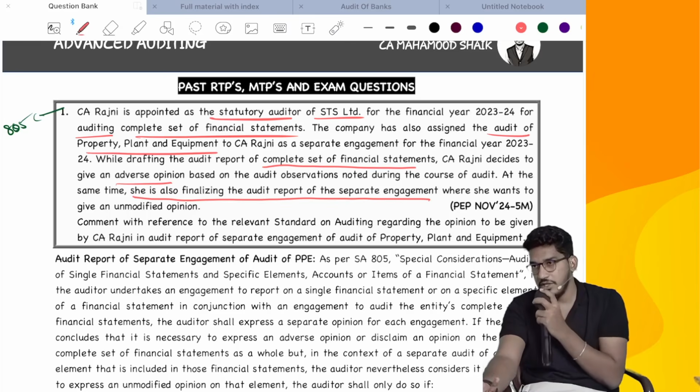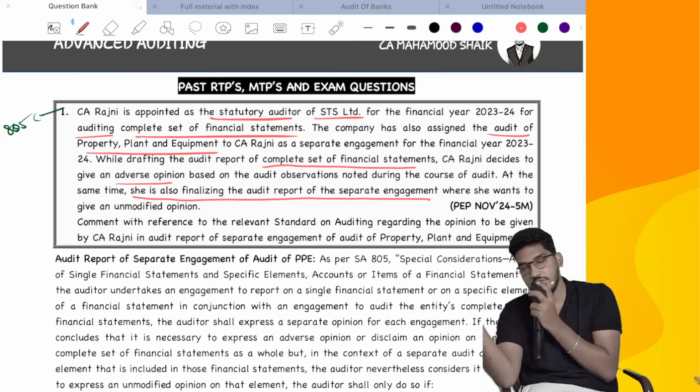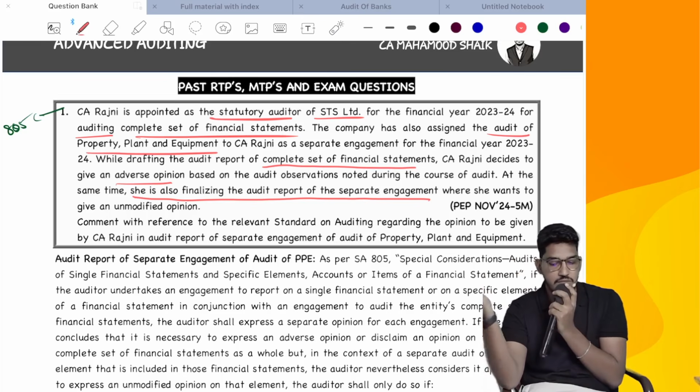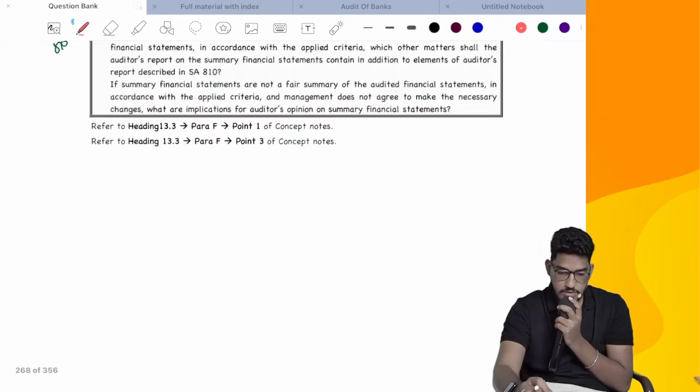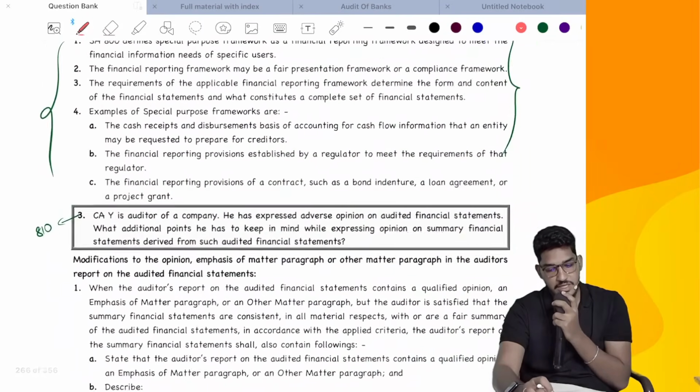No. But when she can do it, there are 3 conditions. That relevant paragraph you are supposed to write here. Next. That's all. These are the questions from SA805.